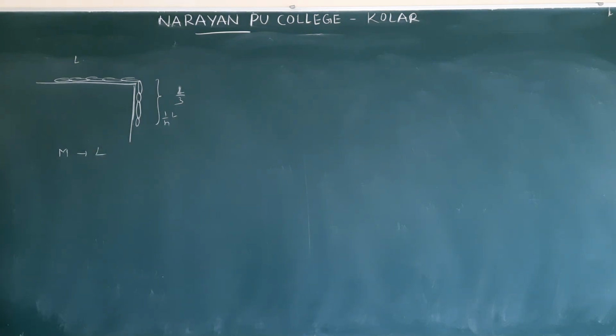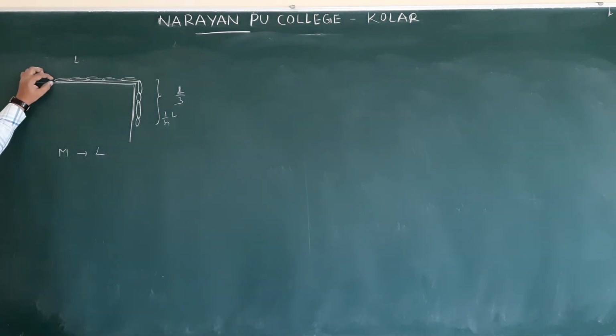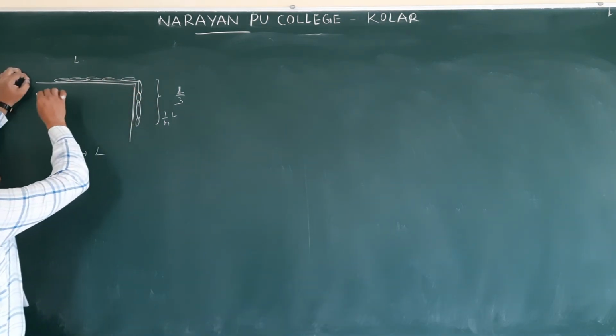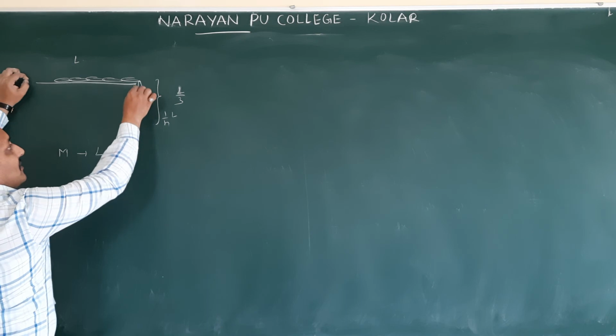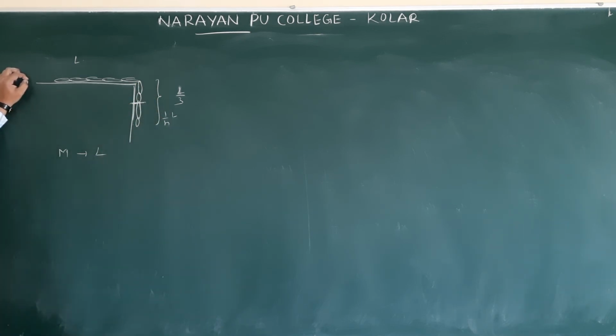Total length is L, but we are doing work only on the hanging part. On this we are not doing any work. Whenever we pull from here, we are raising this part onto the table. Its total mass is going to be concentrated at half of its length, which means we are applying force here.